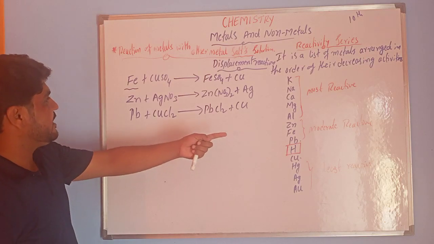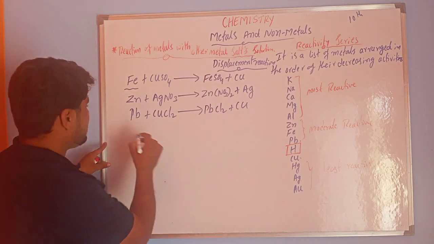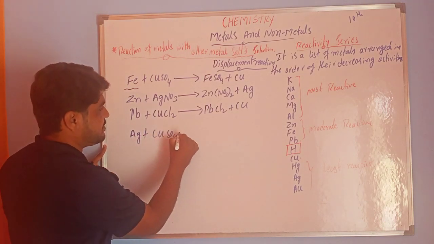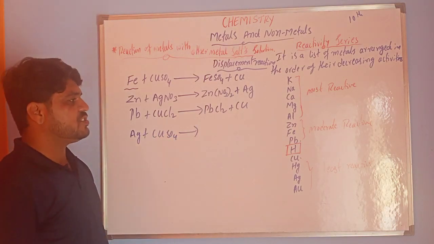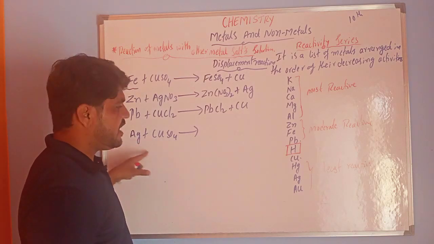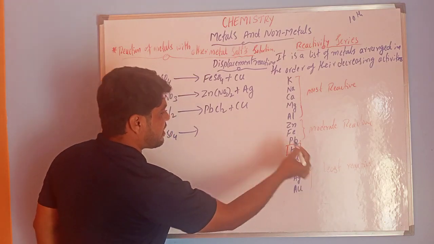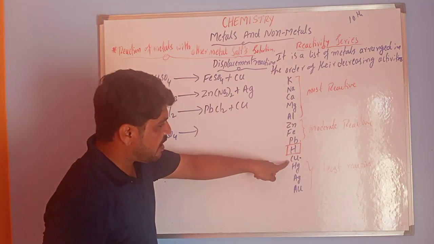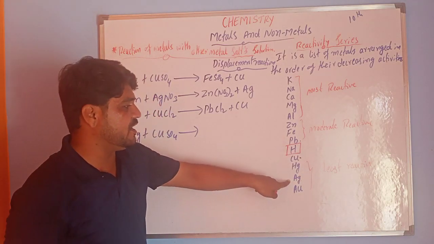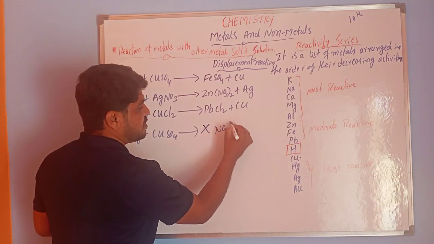One more, you can take any. Can Ag replace the copper in copper sulfate? Is it possible or not? Let's check. Both these elements, copper and Ag, are present below hydrogen. But in the series, you get copper first. That's why, when compared to copper and silver, copper is more reactive than silver. That's why there is no reaction.